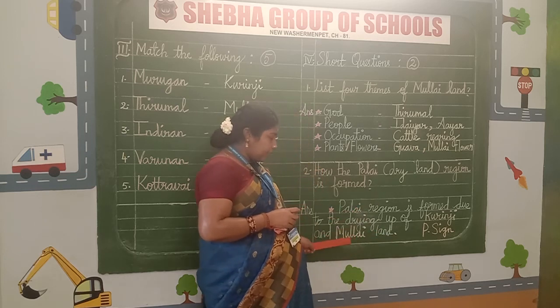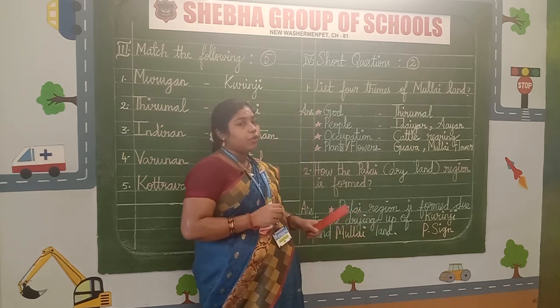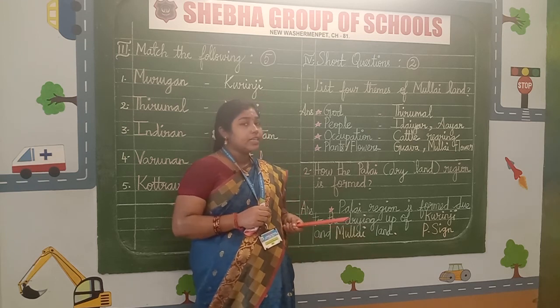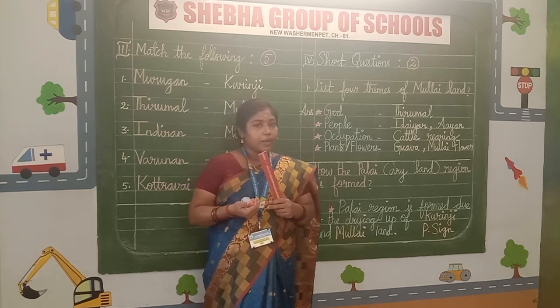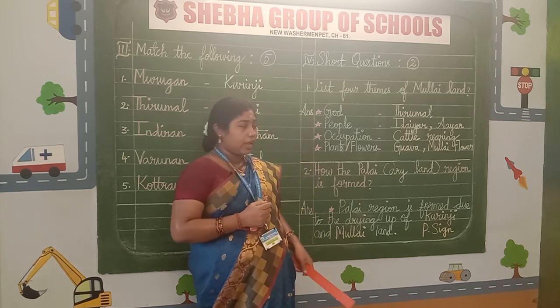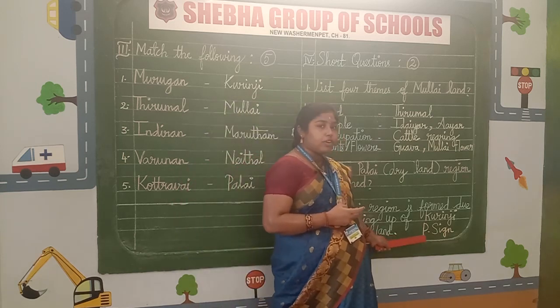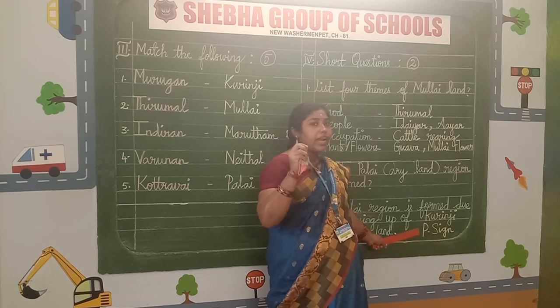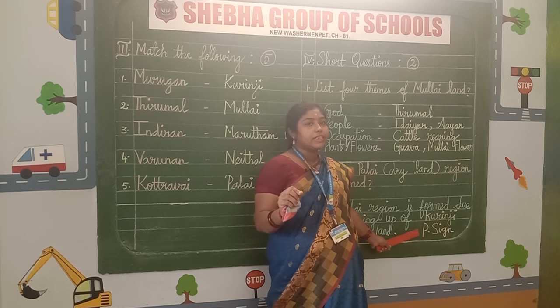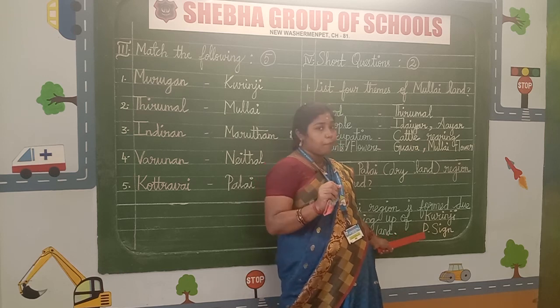After completing the second question, you may now draw a line with your scale and pencil, and remember, children, when your pencil is blunt, you have to sharpen your pencil and then draw it. At last, what do we have to do, children? We have to write parent signature. You have to get your parent signature, which is very compulsory.